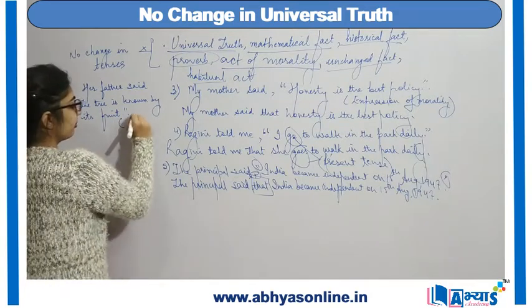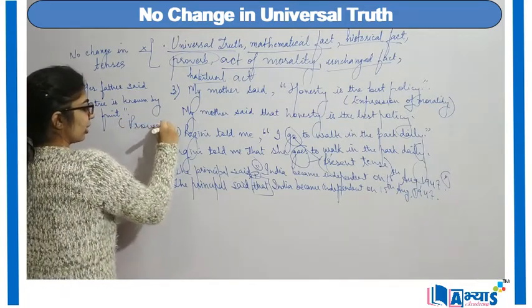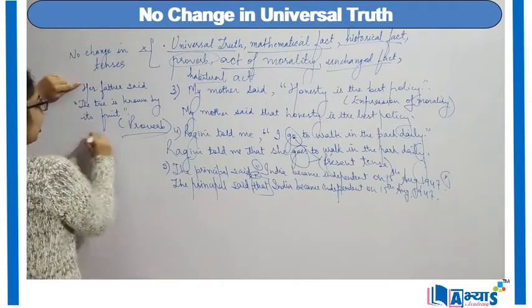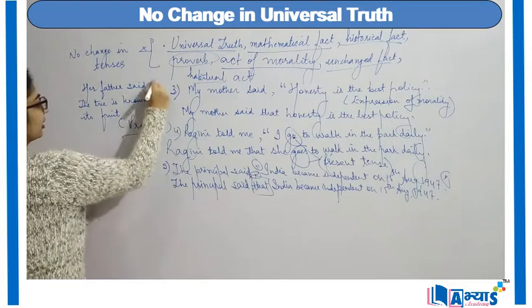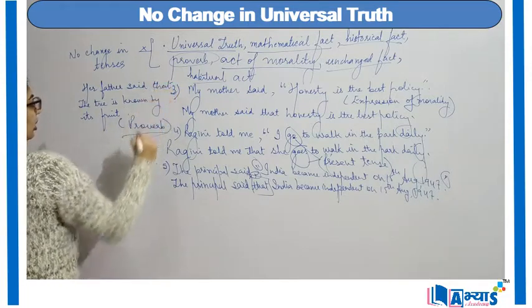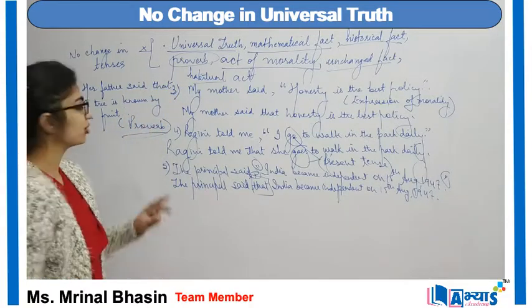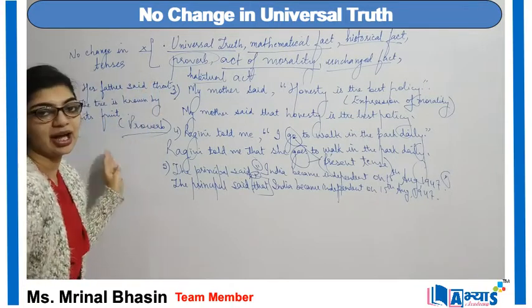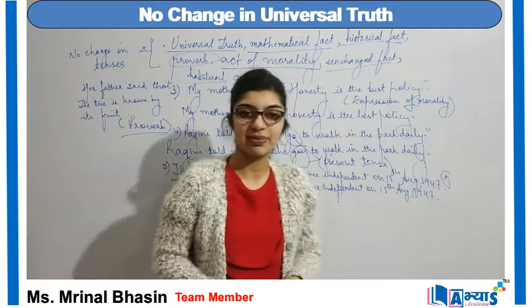This is a proverb. And while converting it into indirect speech, I will say, her father said that the tree is known by its fruit. I have just removed the inverted commas, I have removed the commas, and I get my indirect speech.